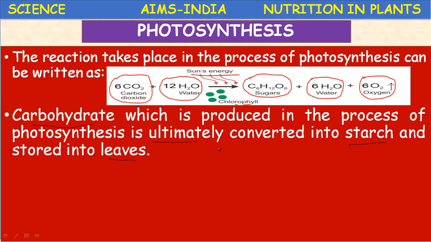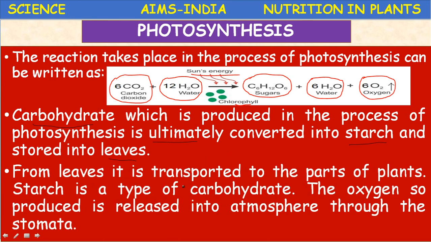Because the plant requires energy for growth, more than 50% of the synthesized food material is utilized by the plant itself. So it must be transported to different parts, and the excess food is stored in the roots, fruits and other parts of the plant.